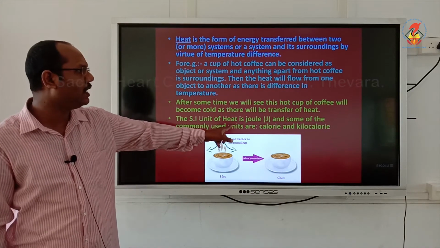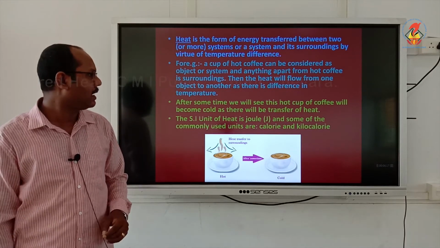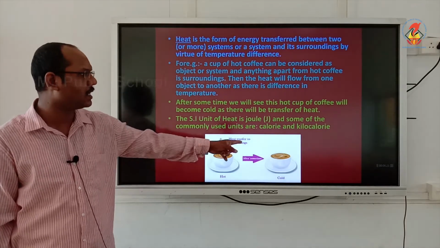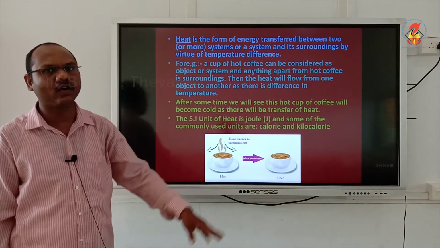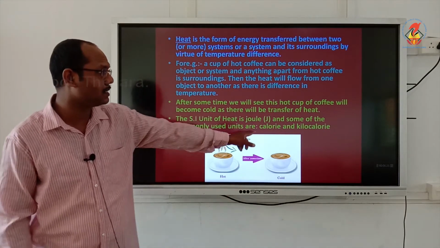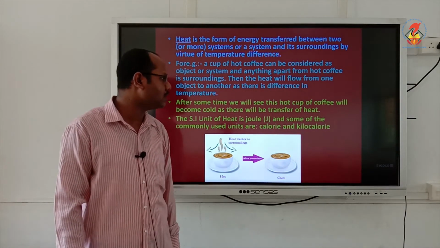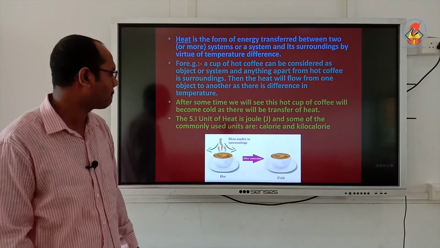SI unit of heat is joule, and some of the other commonly used units are calorie and kilocalorie. Those are the CGS units.